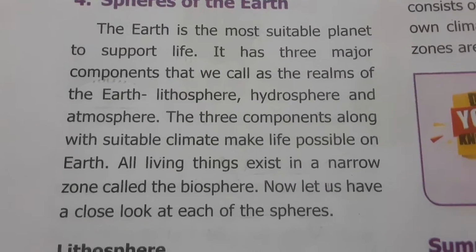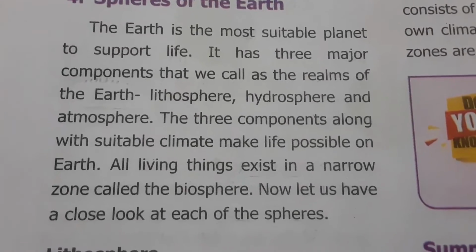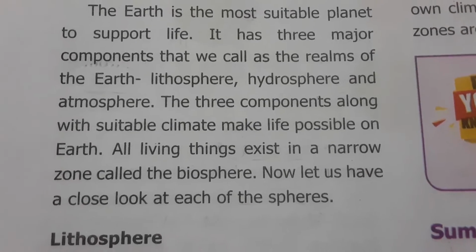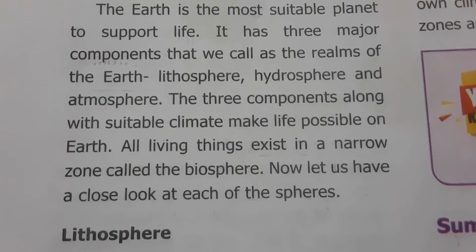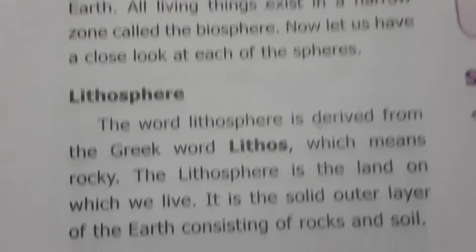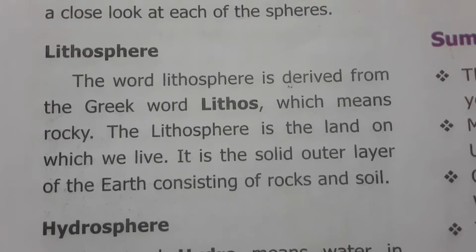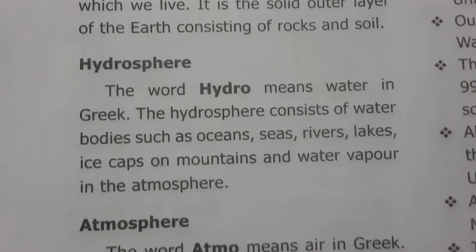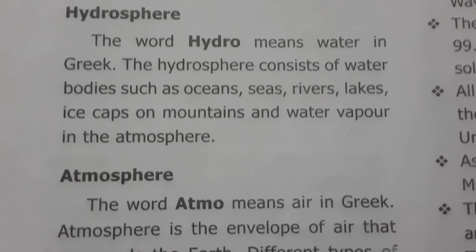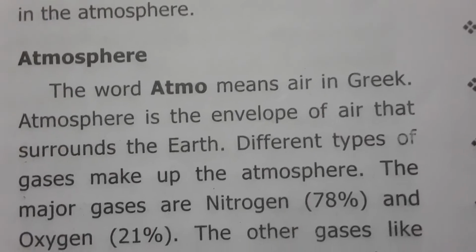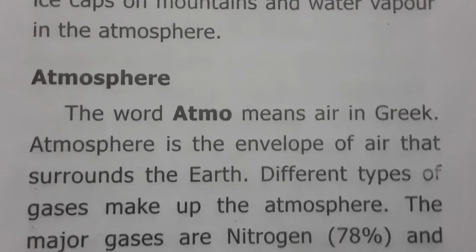And the Earth is the most suitable planet to support life. It has 3 major components that we call the realms of the Earth: lithosphere, hydrosphere, and atmosphere. So the 3 components along with suitable climate make life possible on Earth. The word lithosphere is derived from the Greek word lithos, which means rocks. Hydrosphere, the word hydro means water. Atmosphere, the word atmo means air in Greek. So atmosphere is nothing but the air.